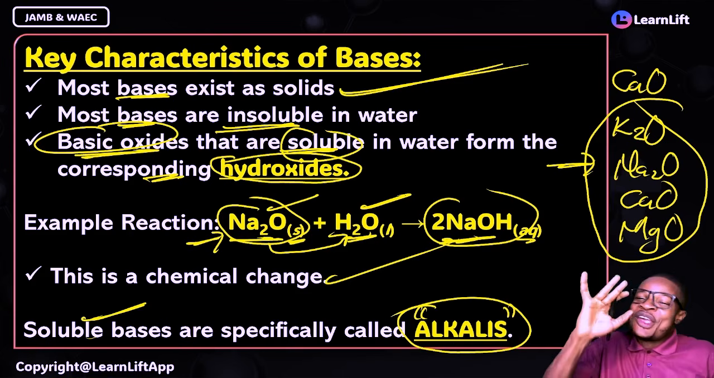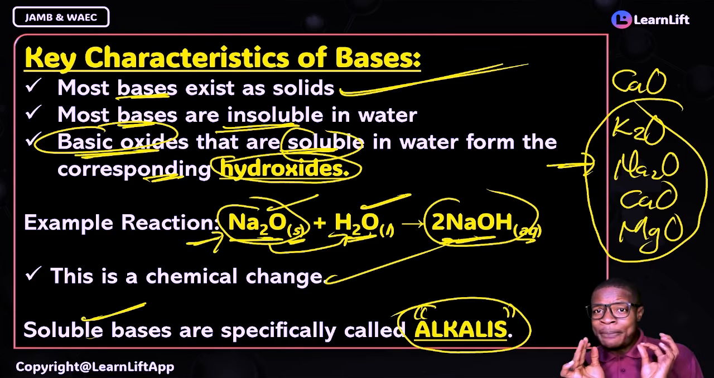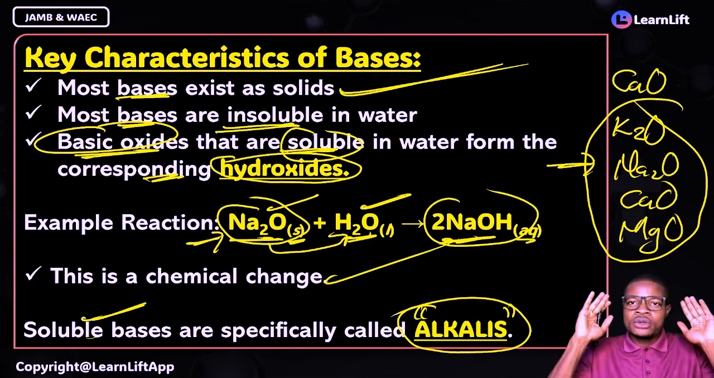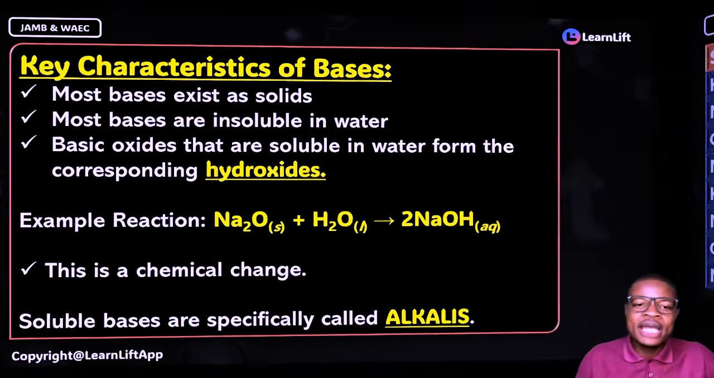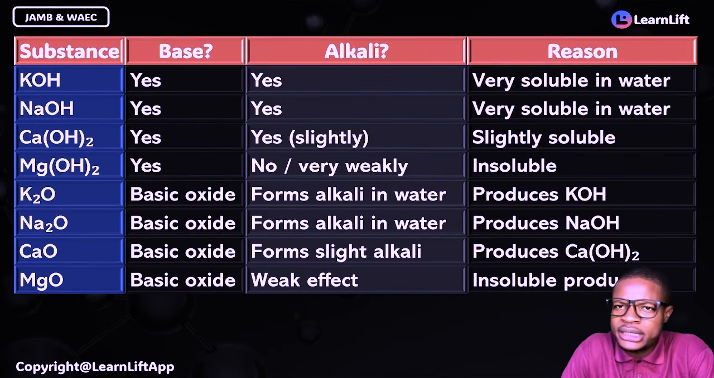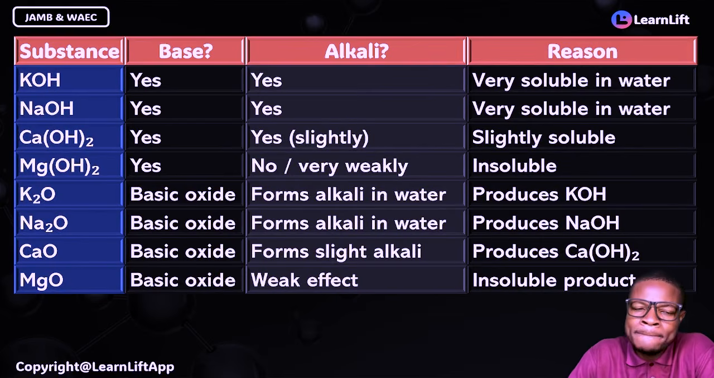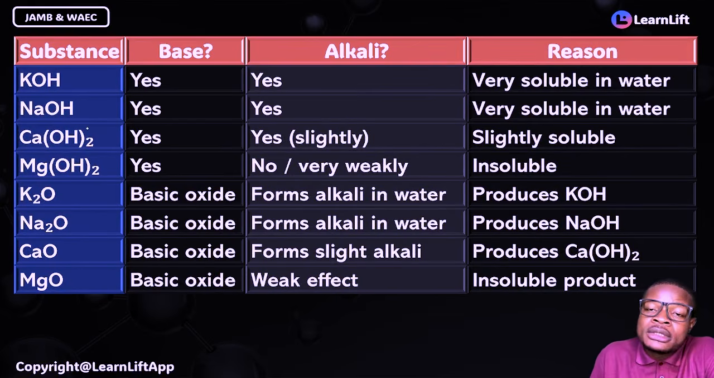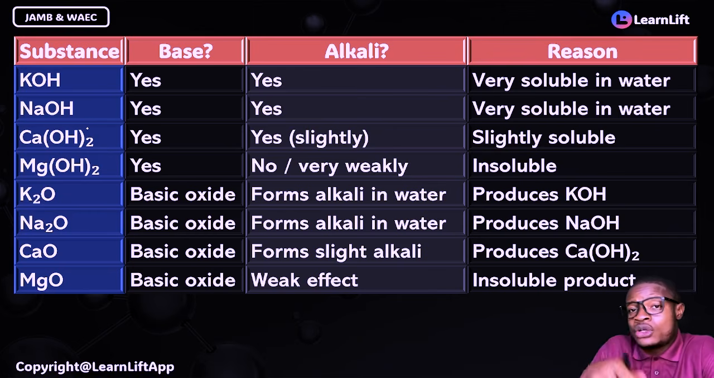Does it make sense? If you understand this, special base that dissolves in water, what do we call them? Alkali. That's all. Now that you get this and you understand it to the core, please pay attention to this very interestingly as I explain this. Let's go. Let's start with your base. They are of two types, right? Either oxides of metals or the hydroxides of metals.